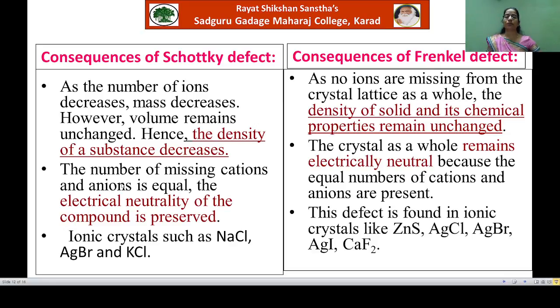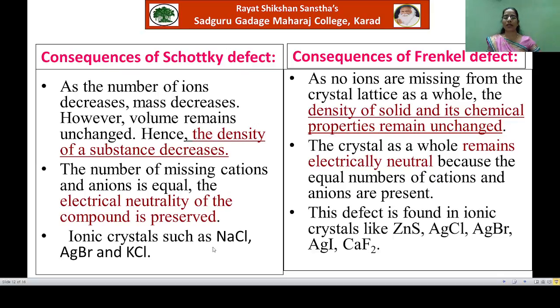In this defect, though the number of ions are decreasing due to missing of ions, equal number of cations and anions, the electrical neutrality of the compound is preserved, means the compound remains electrically neutral because equal number of cations and anions are missing. Okay, so these are the two consequences of Schottky defect.